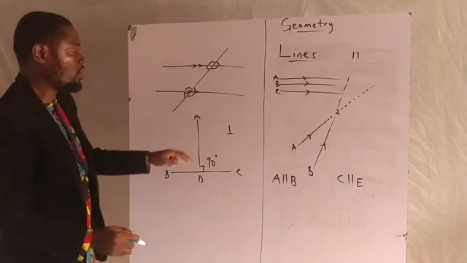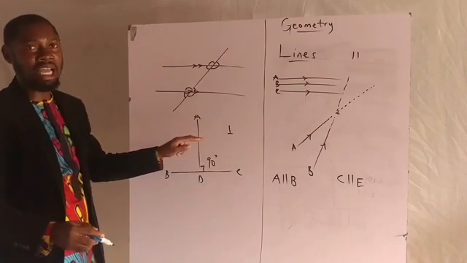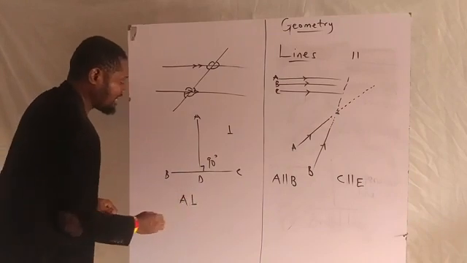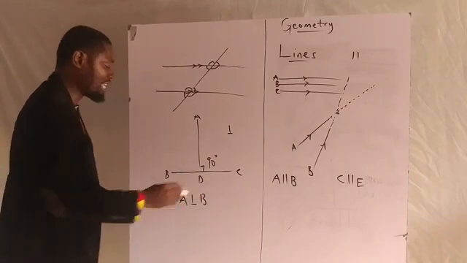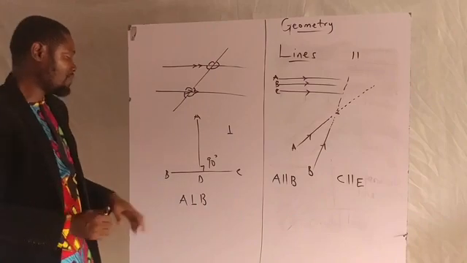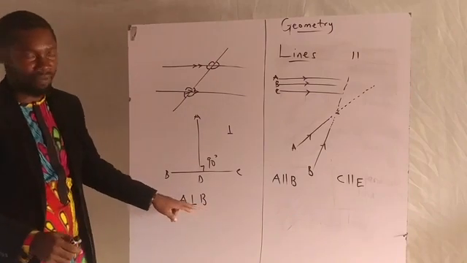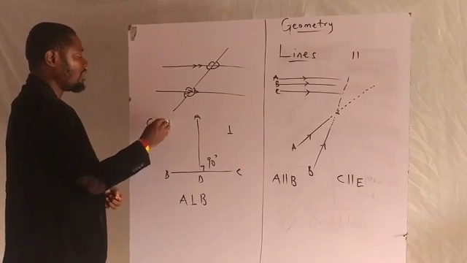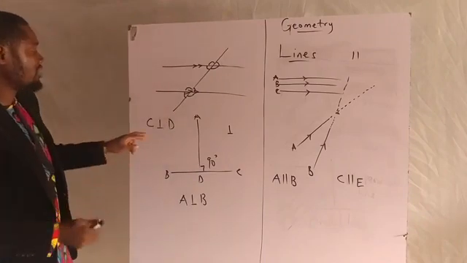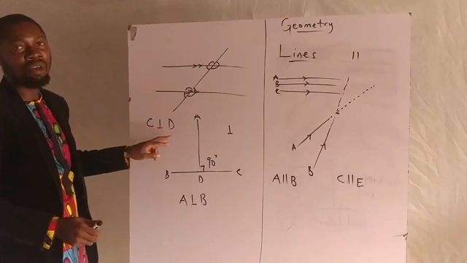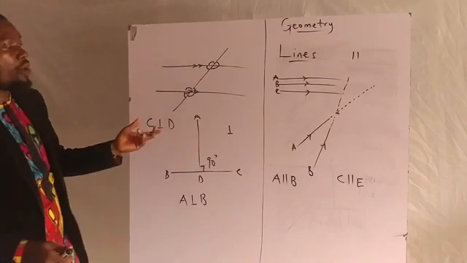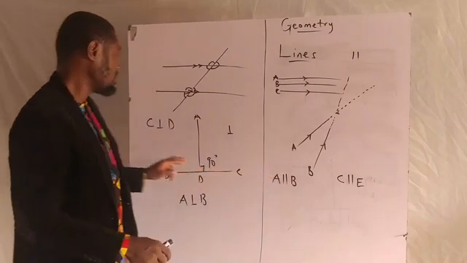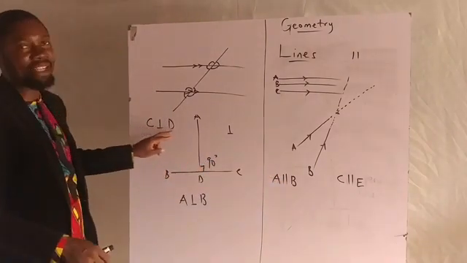If I write A, the symbol, and B, it means A is perpendicular to B. If I write C, the symbol, and D, it means C is perpendicular to D. This is how I write it in mathematics.